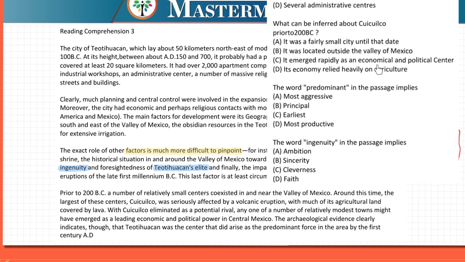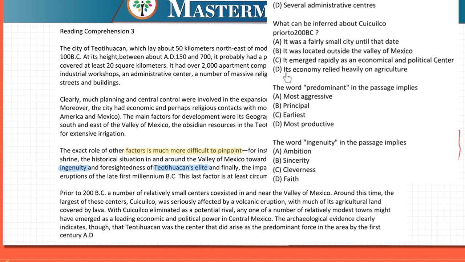It emerged rapidly as an economic and political center. They have not mentioned it as an economic and political center as such over here. As a potential rival, any one of a number of relatively modest towns might have emerged as a leading economic and political power in central Mexico. So after elimination, they are mentioning the emergence.